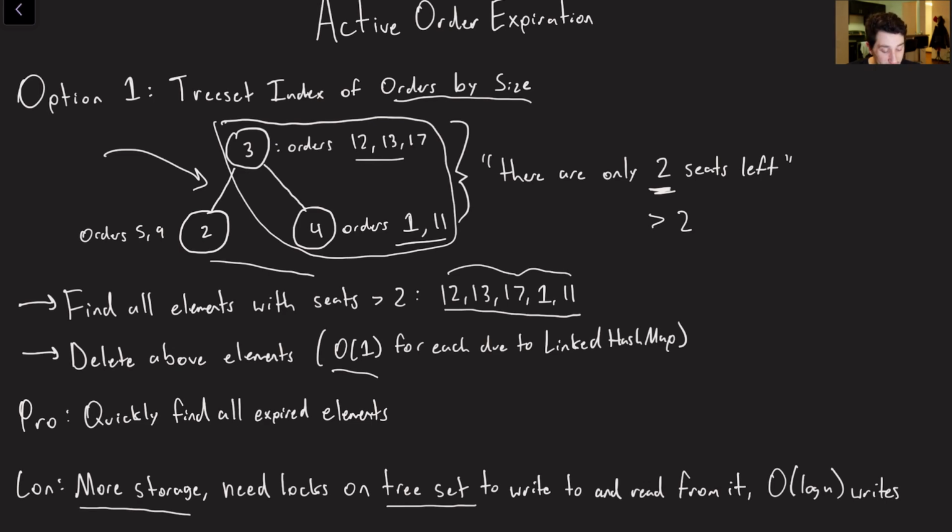So maybe it's actually not ideal. And additionally, there's a little bit of time that it takes to go and write an order into this, right? Like if I have another order for size 4 and it's order 10, now all of a sudden I have to put it over here. So I have to find the node for 4, and then I have to add it at the end of the list, which is going to take a little bit.